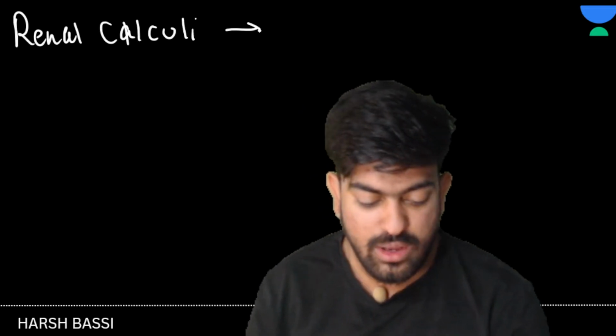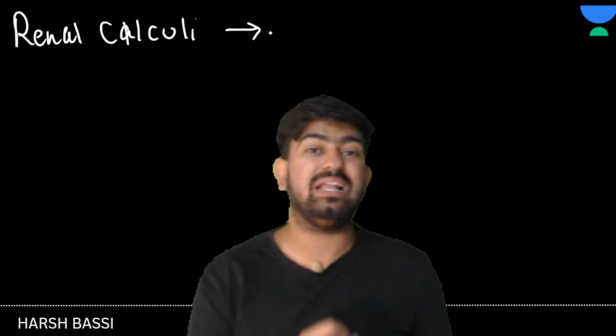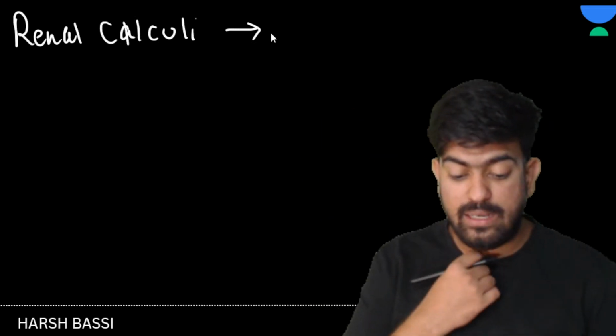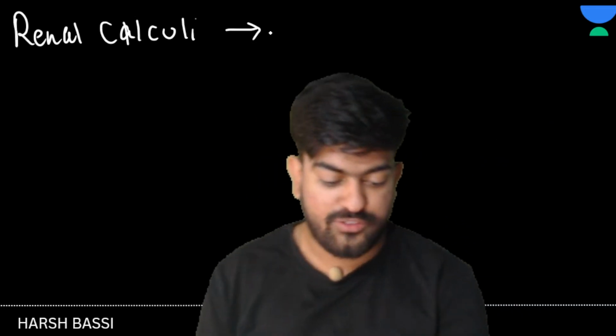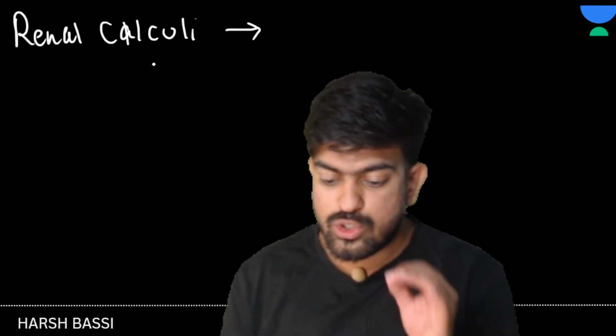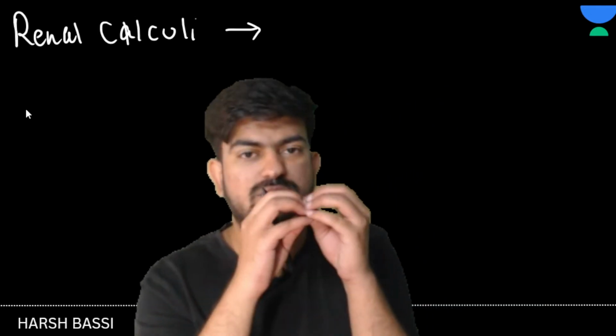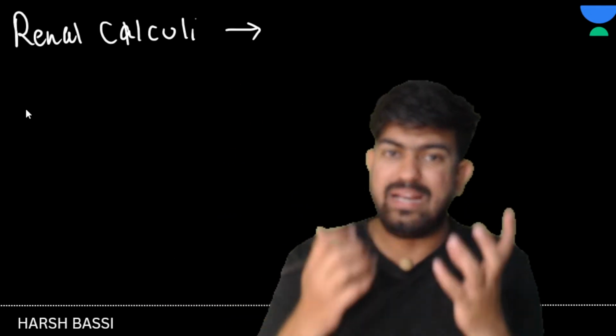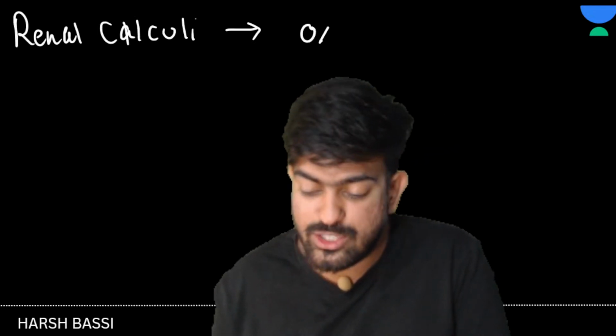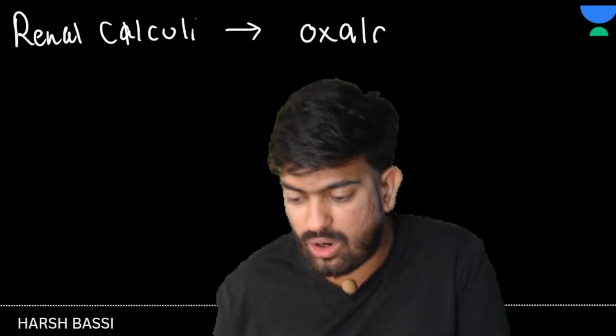Chalo. Next, we have renal calculi. What is this renal calculi, sir? Renal calculi is the presence of insoluble stones, insoluble crystallized salts of oxalates. Salts of oxalates: many oxalates combine to form crystals, which we call stones. It is caused by oxalates.